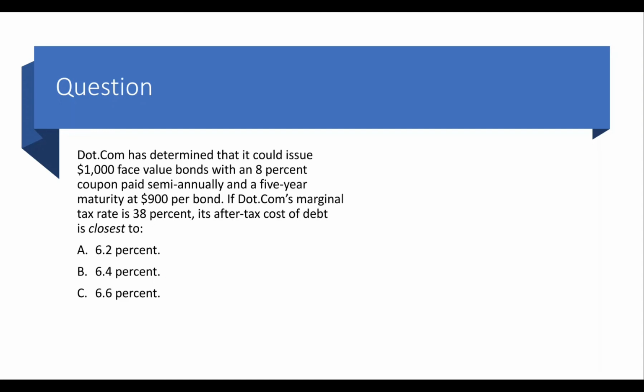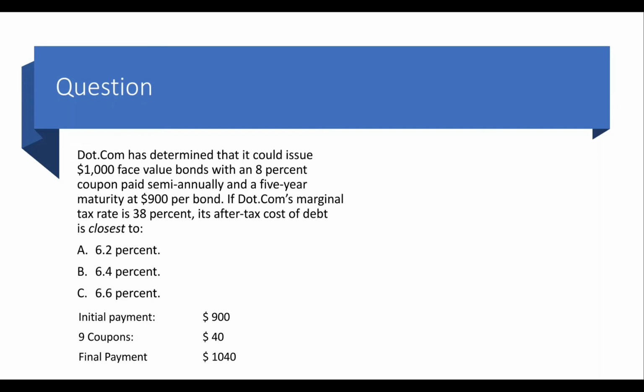Since here the issue price is not equal to the face value, first, we have to calculate the semi-annual IRR or the internal rate of return of this bond. So for calculating the IRR, we have this information. We have an initial receipt of $900. Then we pay a $40 coupon every 6 months for the next 4.5 years and a coupon plus face value redemption at the end of 5 years. So there are 9 payments of $40 and a final payment of $1,040 at the end of 5th year. We'll use this information to calculate IRR on our calculators.